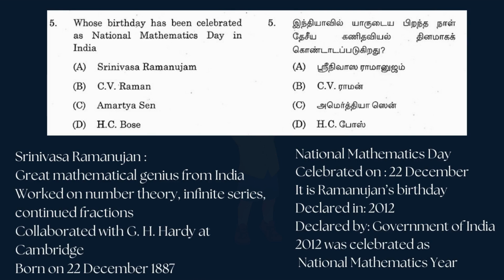Now some details about Srinivasa Ramanujan. He is a great mathematical genius from India and he worked on number theory, infinite series, continued fractions, and he collaborated with G. H. Hardy at Cambridge. He was born on the 22nd of December 1887. National Mathematics Day is celebrated on the 22nd of December. It is Ramanujan's birthday, declared in 2012 by the Government of India. 2012 was celebrated as National Mathematics Year.